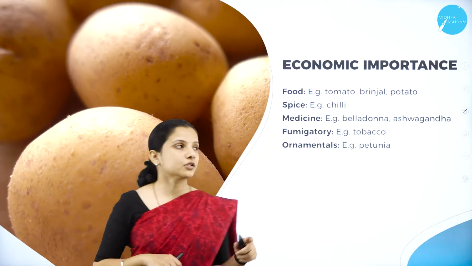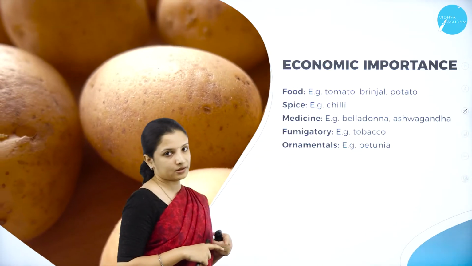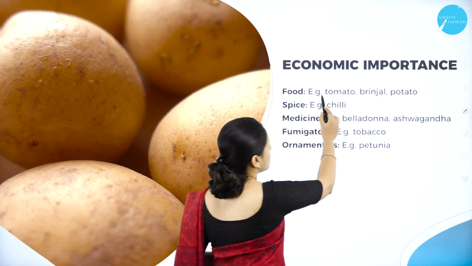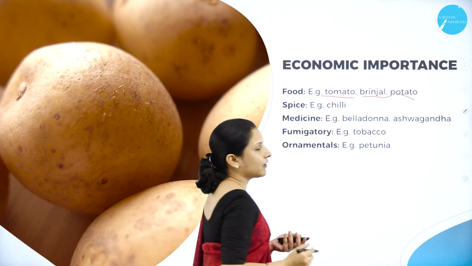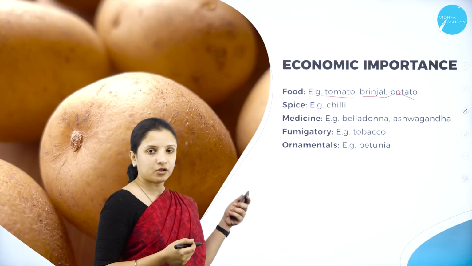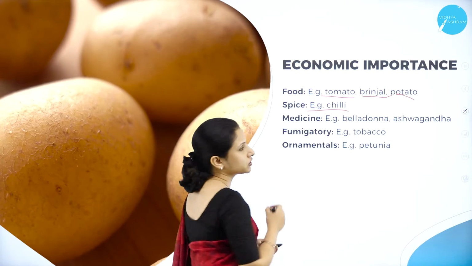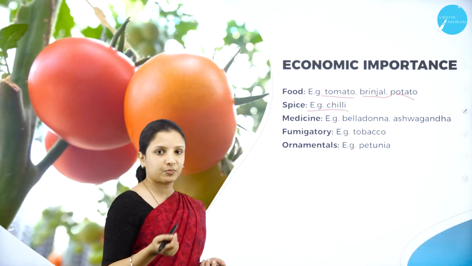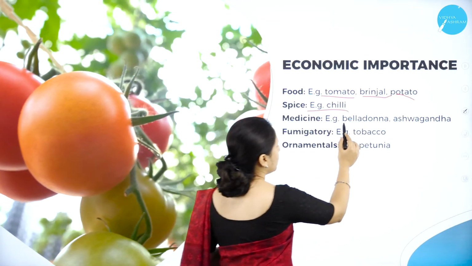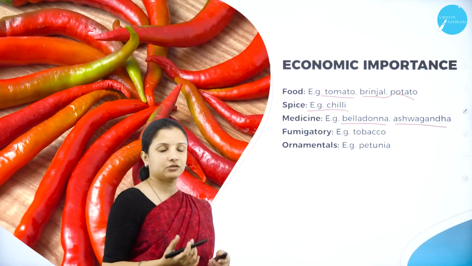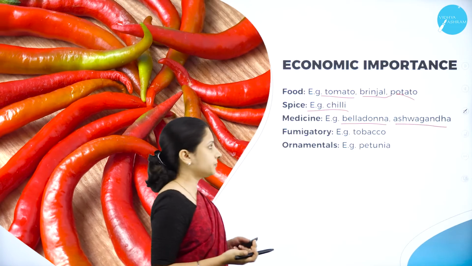So next, moving on to the economic importance of Solanaceae members. They are largely consumed as food, right? Tomato, brinjal, potato, they are used in food preparation all the time. And chili. Chili is also a Solanaceae member. It is used as a spice. And we have belladonna, ashwagandha. All these have medicinal properties, so they are used in Ayurvedic preparations.